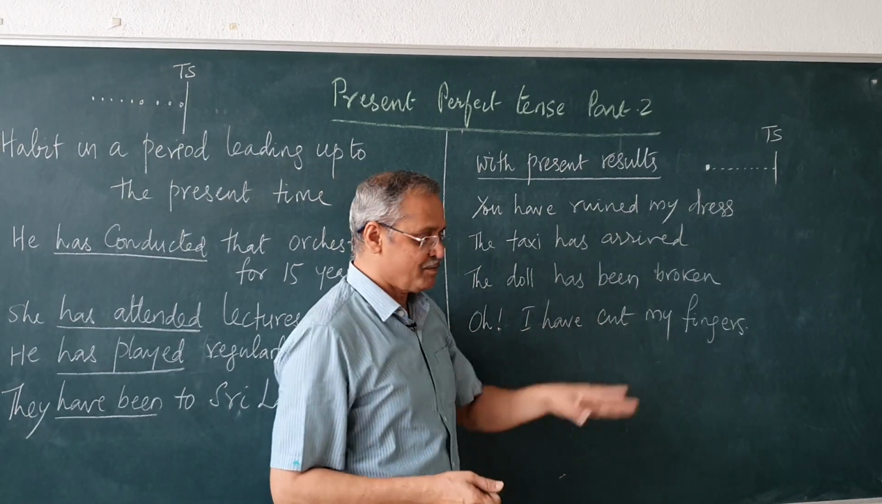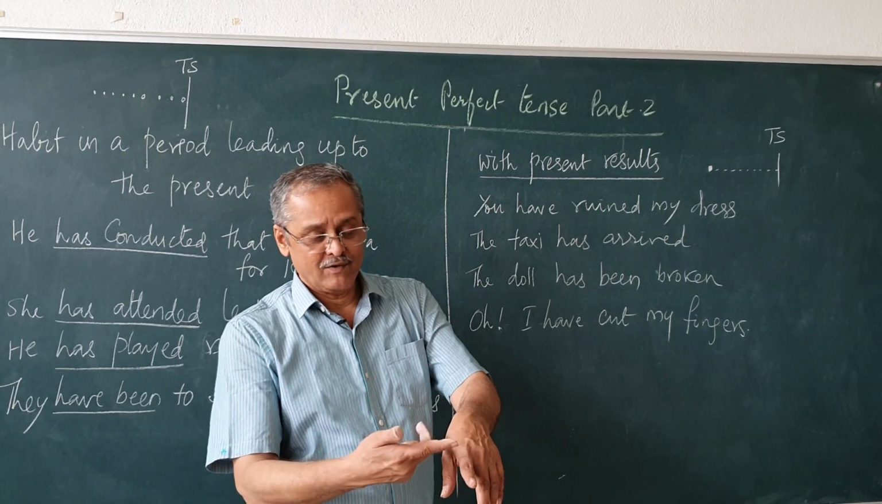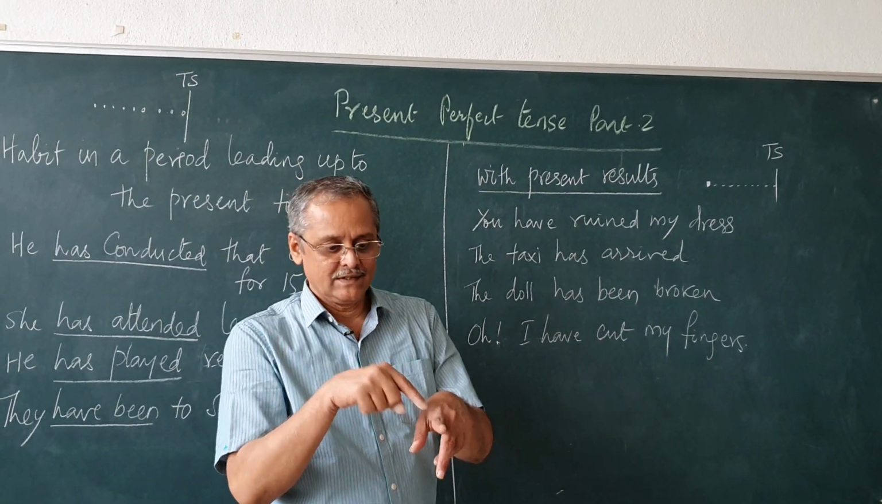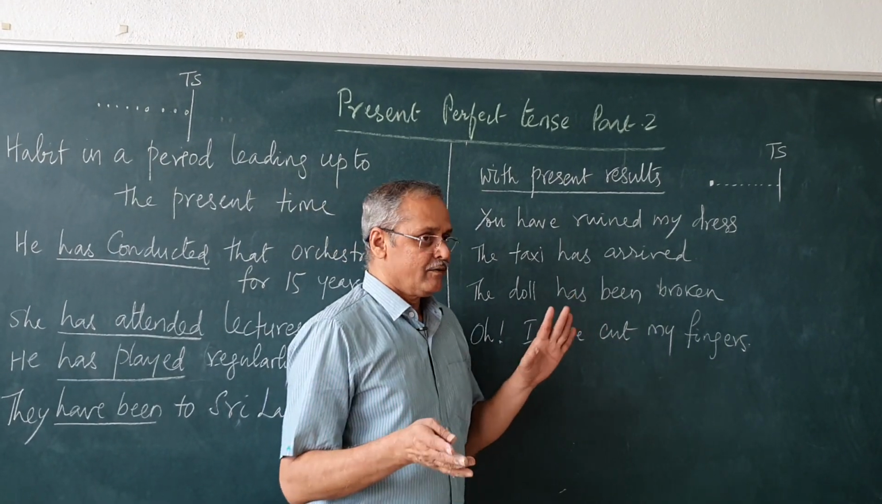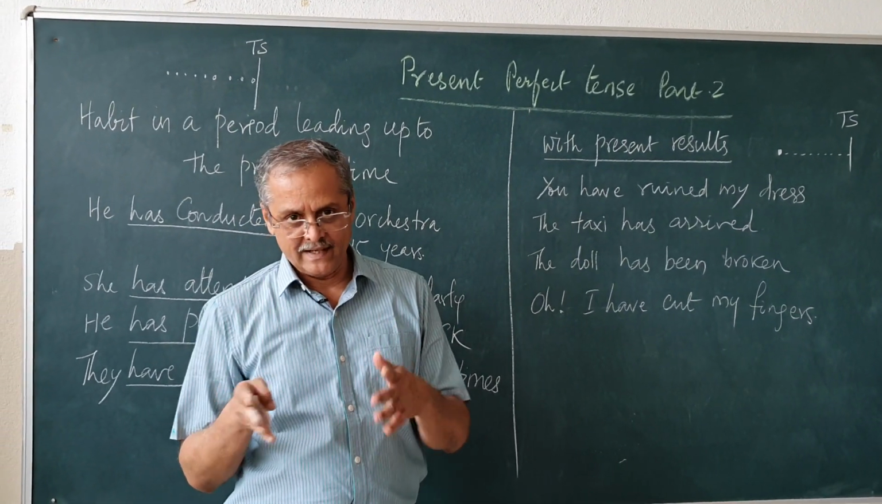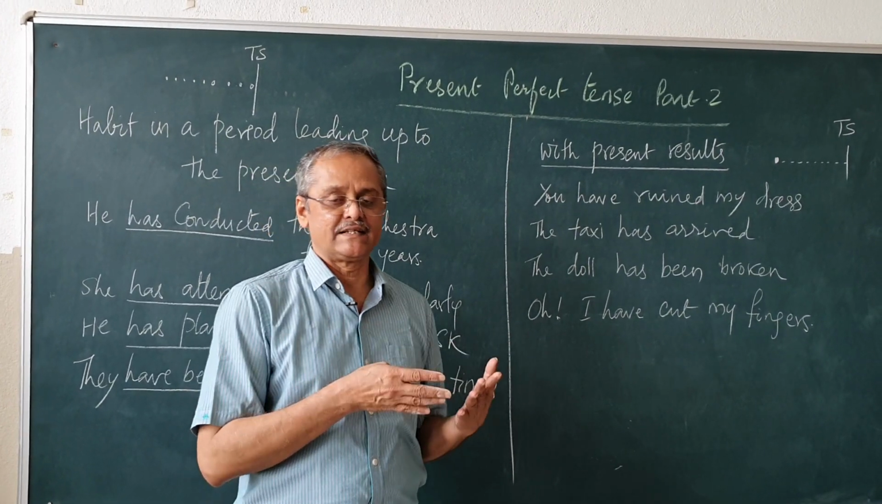Oh, I have cut my fingers. You are showing it. It's bleeding. Oh, I have cut my fingers. The cutting of the fingers happened in the past, but it is having effect over the present, like this. So now we will see with some adverbial references like recently, regularly, shortly, with just.